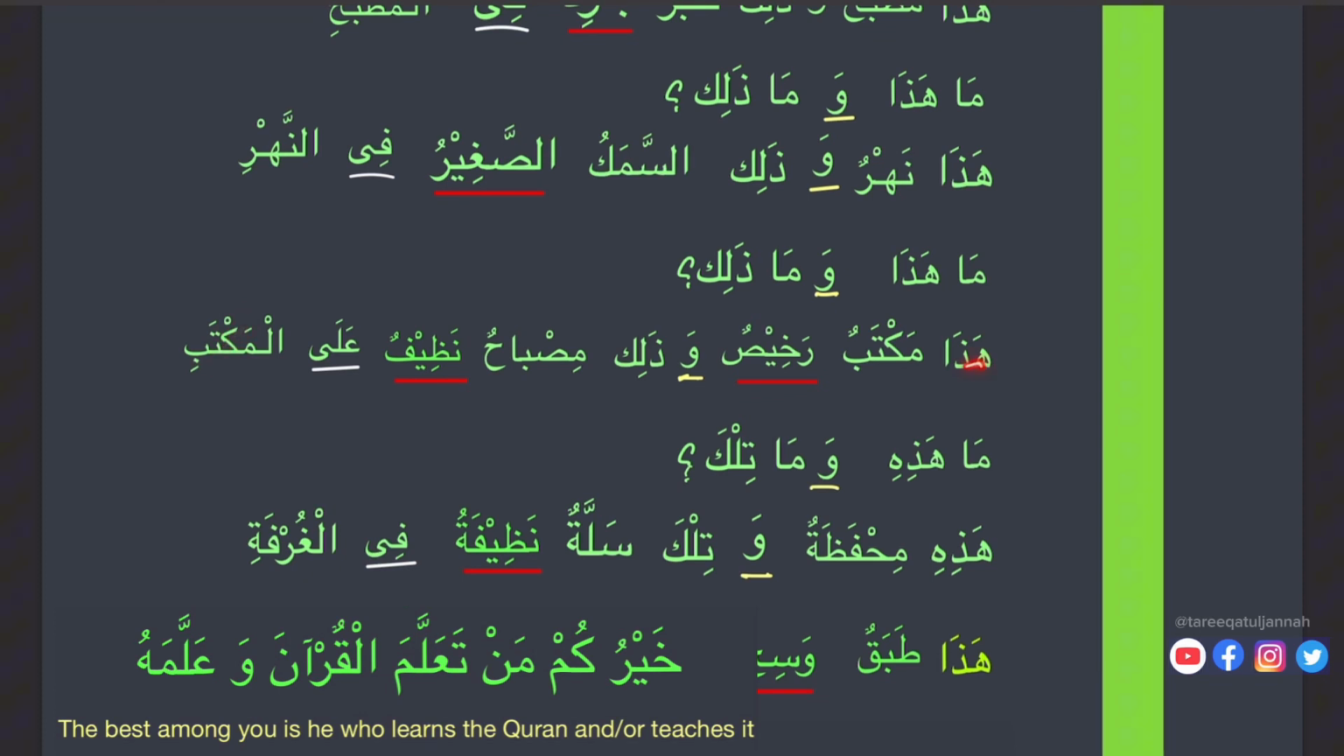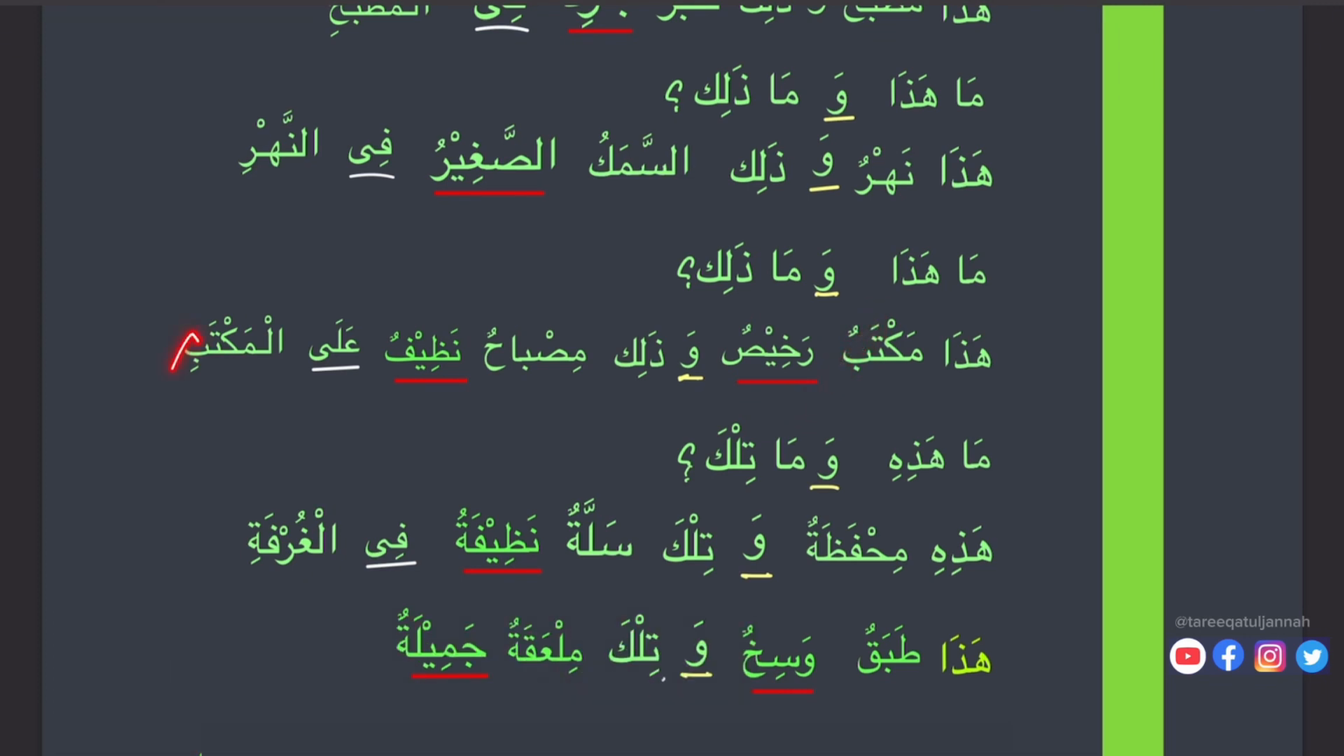Here we see haza maktabun. We can see that haza maktabun. But here we see maktabi because of ala, because of harfu jar. Any harfu jar, not only ala, any harfu jar we use, the ism will be majroor, as long as it's not mabni.